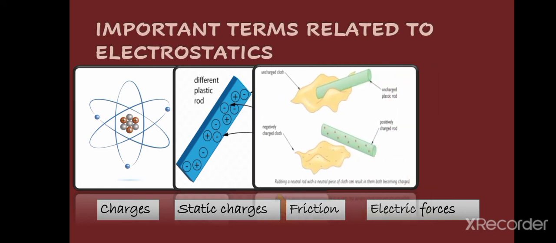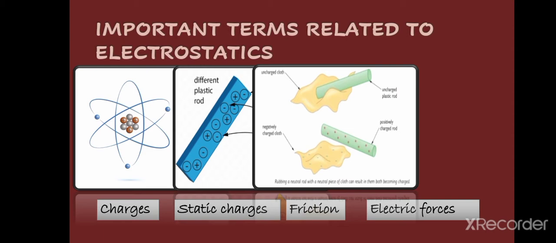Next is the word friction. Here you can see an uncharged plastic rod is rubbed with an uncharged cloth. When it is rubbed, both of these objects get charged. The rod gets positive charge and the cloth gets negative charge. This is due to friction. The rubbing is actually friction, which produces positive charge on one body and negative charge on the other body, which is just because of the transfer of electrons from one object to the other object.